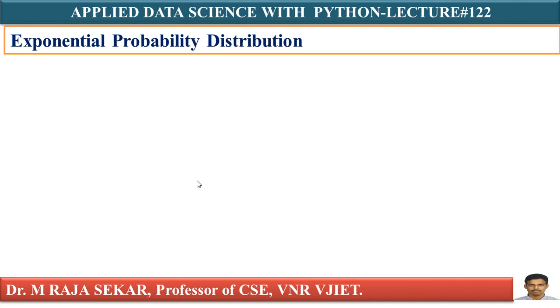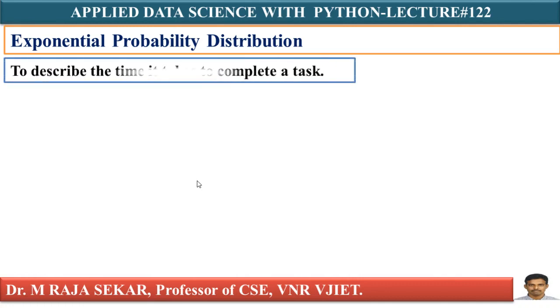The exponential probability distribution is useful in describing the time it takes to complete a task.